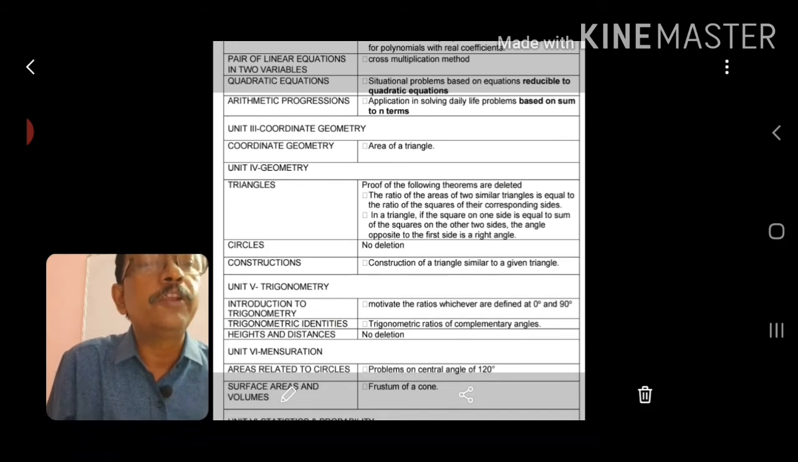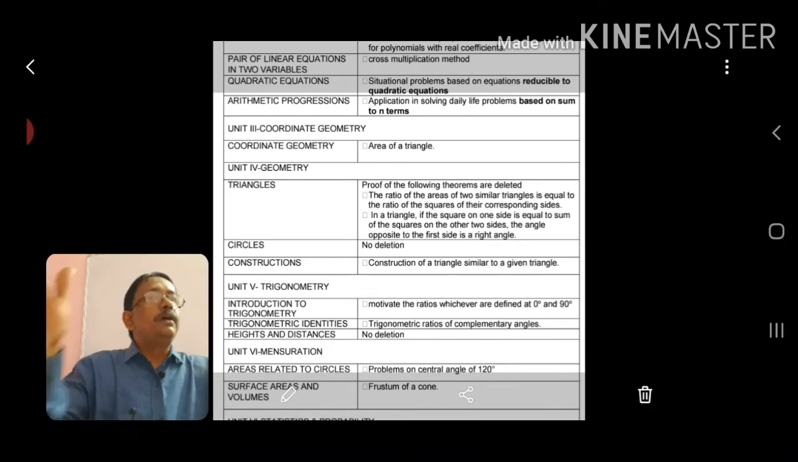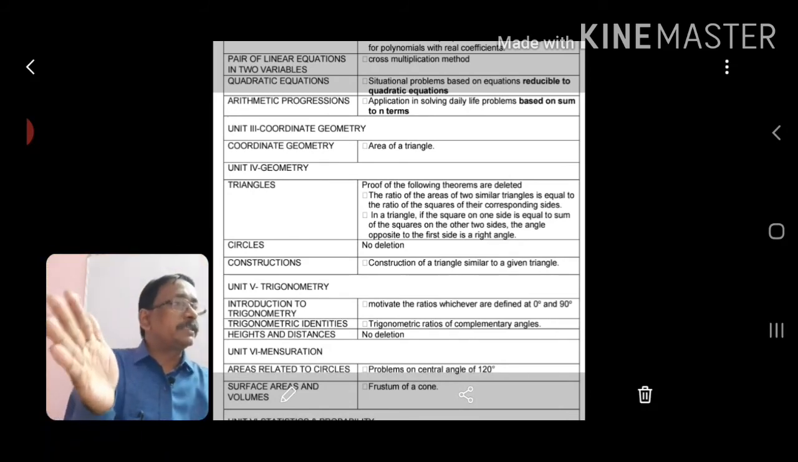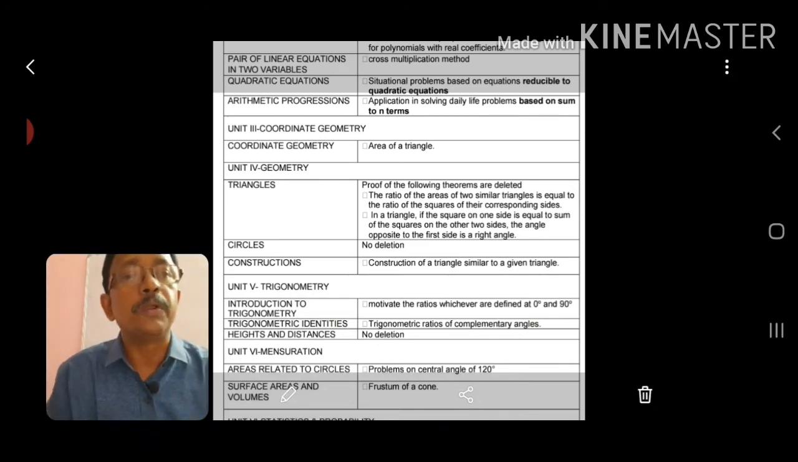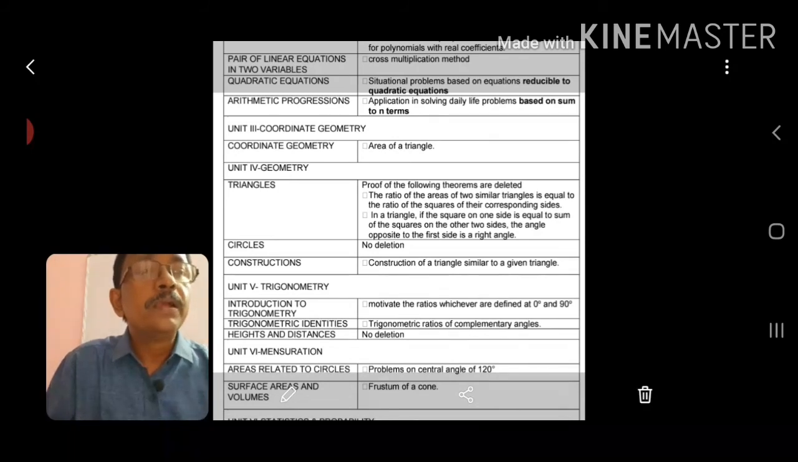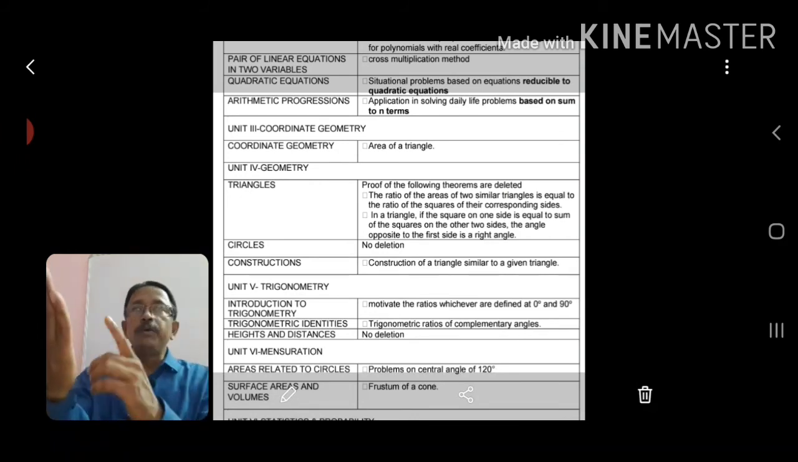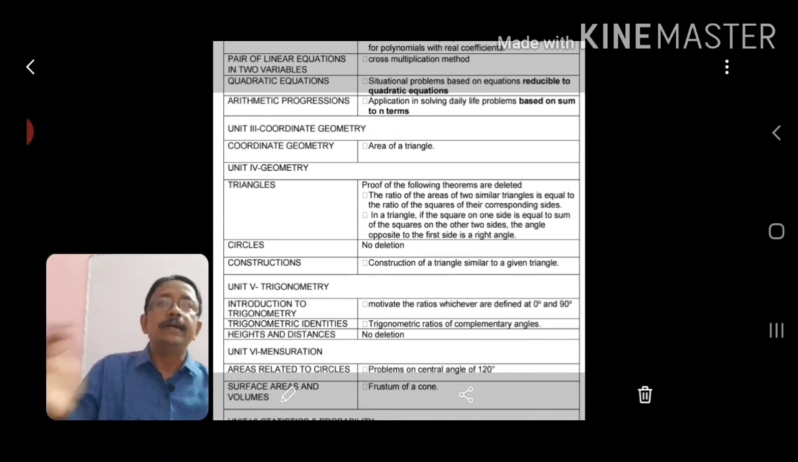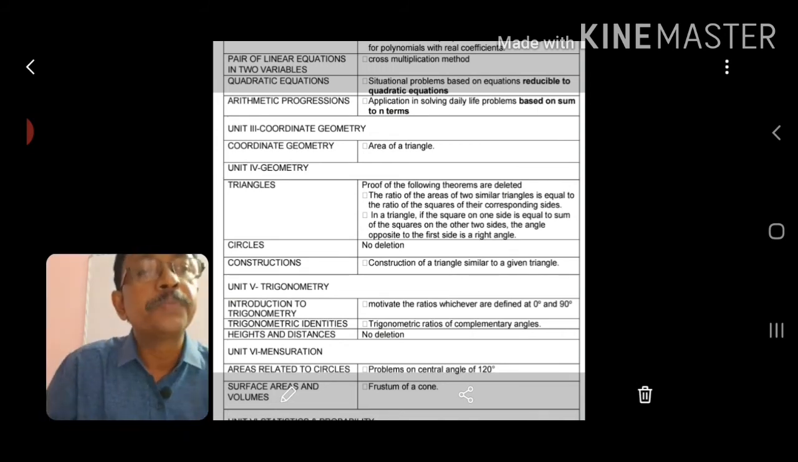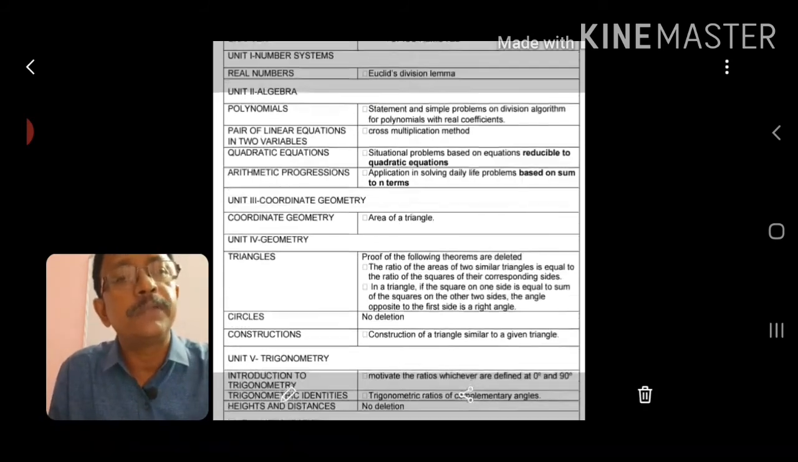And from trigonometry, 0 degree and 90 degree are removed. In the table 0, 30, 45, 60, 90 was there, but now 0 and 90 degrees are no need to do. It is removed. And from trigonometric identities, trigonometric ratios of complementary angles are also removed. Means, we know that sin(90 minus theta) equals cos theta, cos(90 minus theta) equals sin theta. That is removed, no need to do anymore. Next, from heights and distances, no deletion. It is as it is, whatever is there.